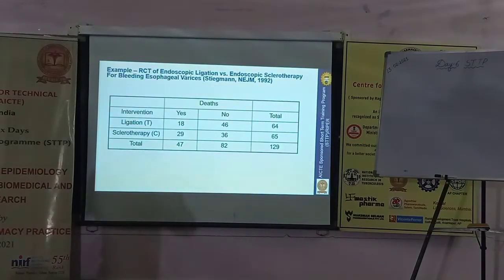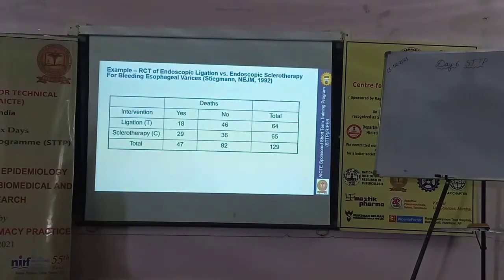Finally, after conducting the study, we got the result: a total of 64 patients underwent ligation therapy, and a total of 65 patients underwent sclerosing therapy. Of these 64, 18 persons died. We are taking death as the outcome.